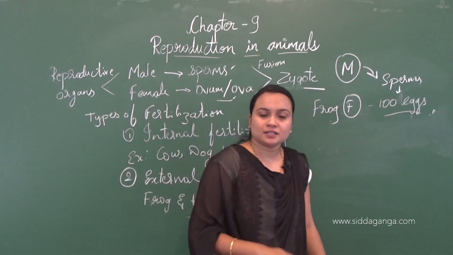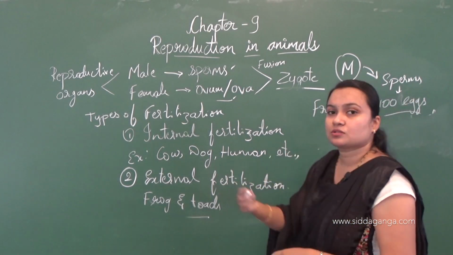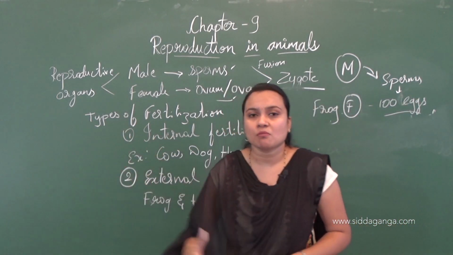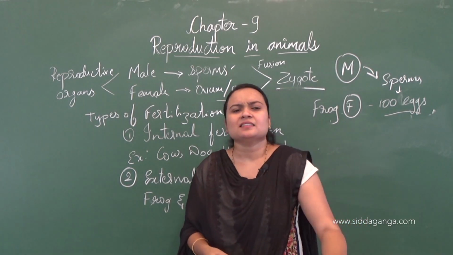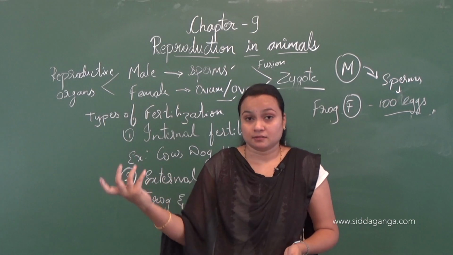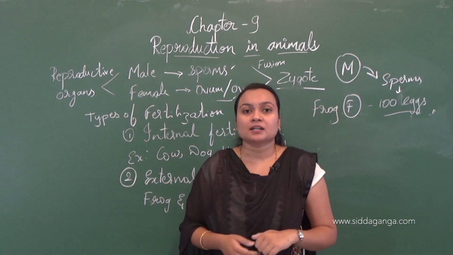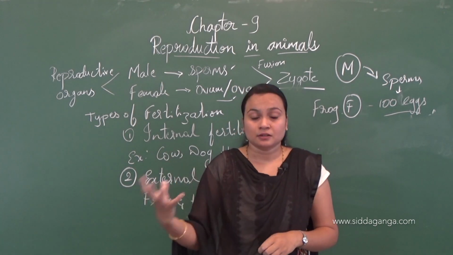It is because the eggs are released out of the body to the environment, and in the environment the eggs may be in high temperature, or in the water current, or in the rain.